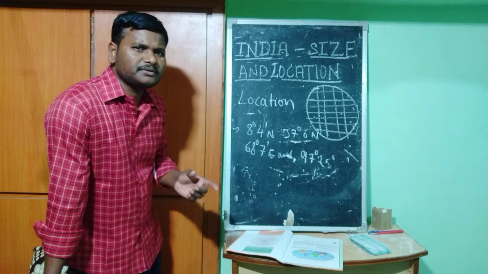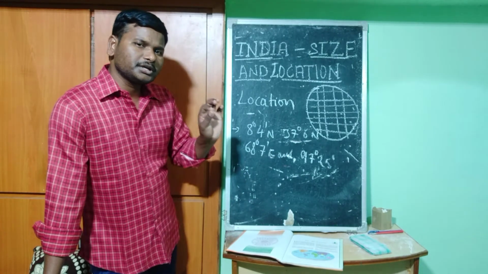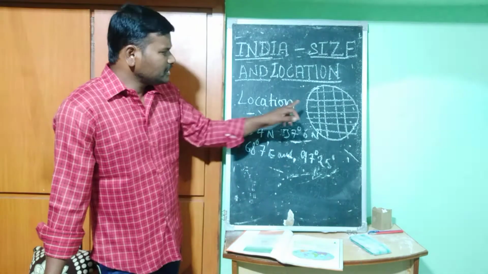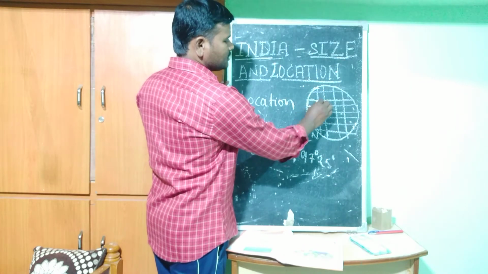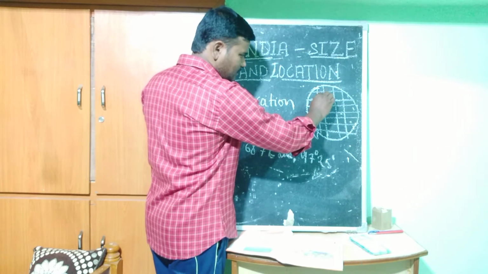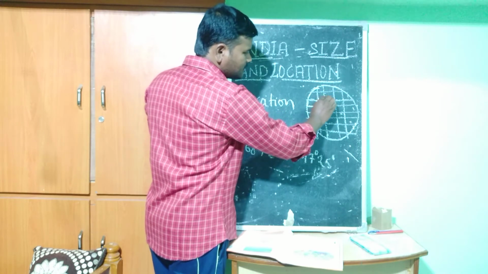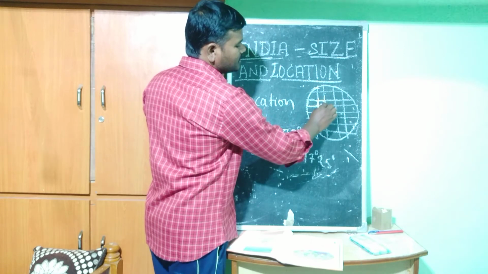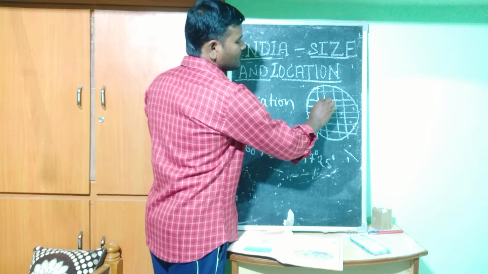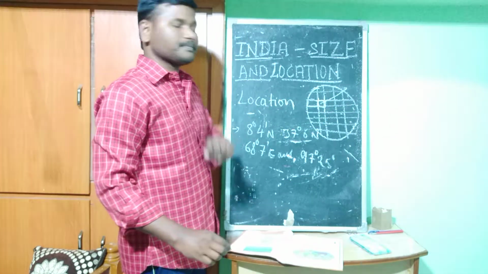What do we mean by a grid? It is the meeting point of the longitude and latitude. Here are two longitudes and these two latitudes, so this is called a meeting point. Here we can take a square, and this we can call a grid.